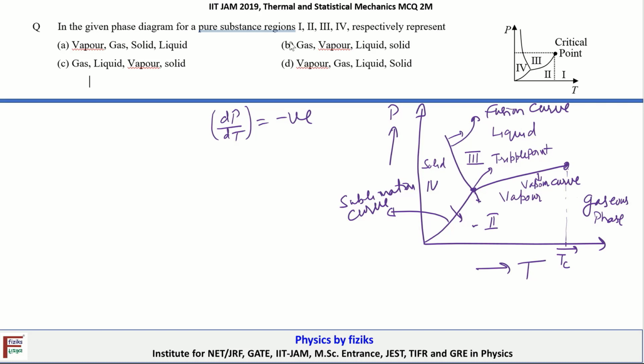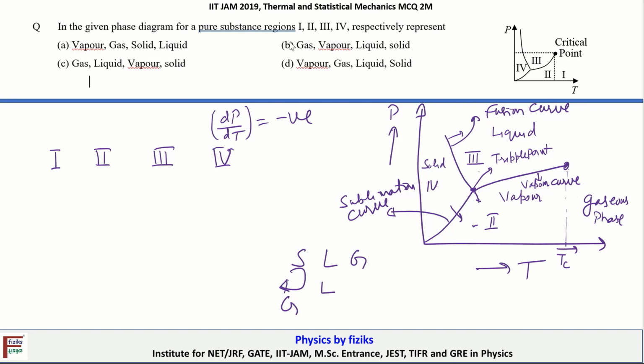So if I mark region 1, region 2, region 3, and then region 4, the way I remember this phase diagram is I write S, L, and G, and then move in a clockwise manner. Solid, liquid, and then the gaseous or vapor phase.